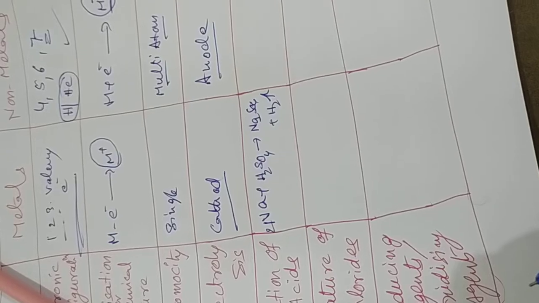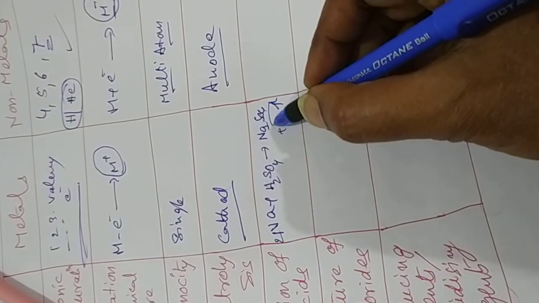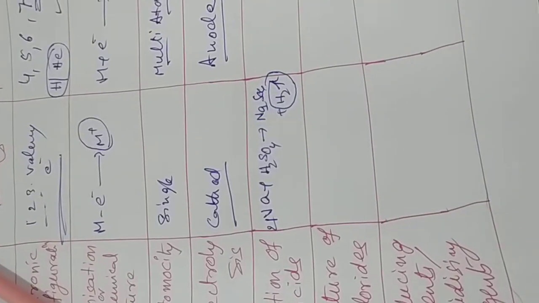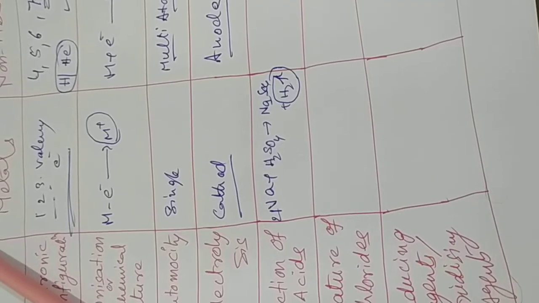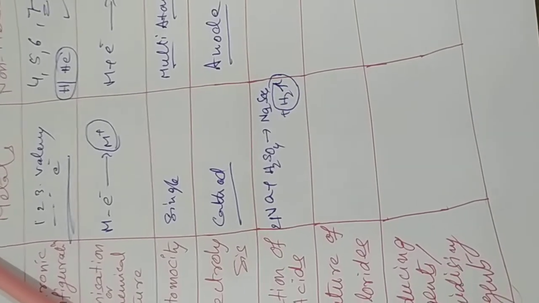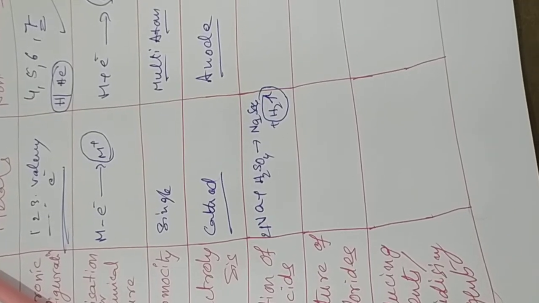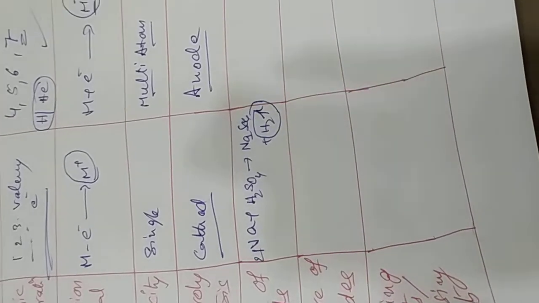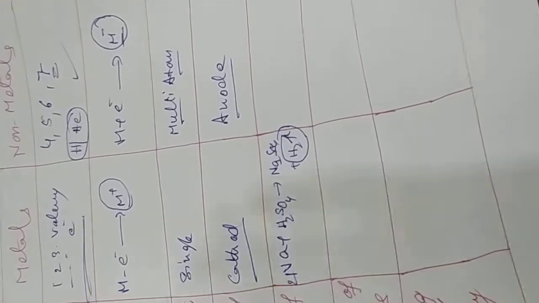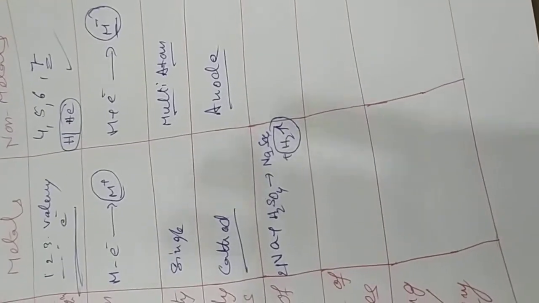So metals react with the mineral acid and release hydrogen. This is the character of the metals always. Whereas the non-metals will not react with any type of acids. First of all, non-metals will not react with any acids. This is stringent, and they are very rigid in this matter.